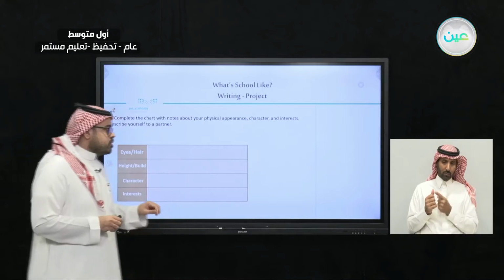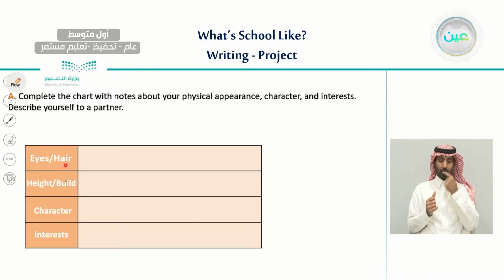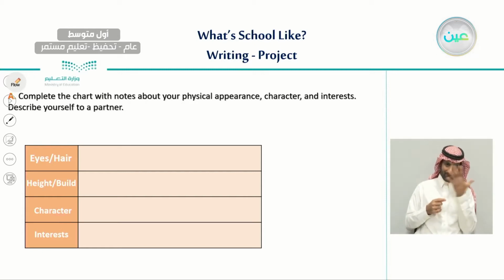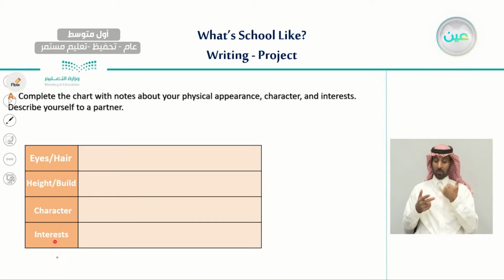The first thing is eyes and hair, the color of the eyes and the color of the hair. Height and build, whether he's tall or short, is he thin or fat. And character, what is he like? Is he friendly? Is he easygoing? Is he angry? And his interests, the things that he likes. So talk about the things that you like.